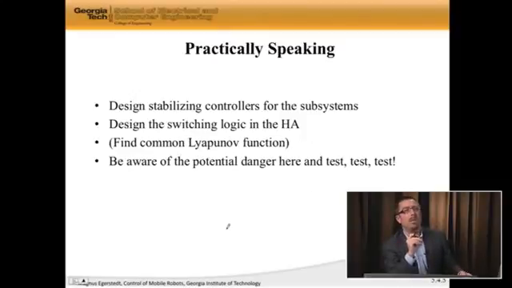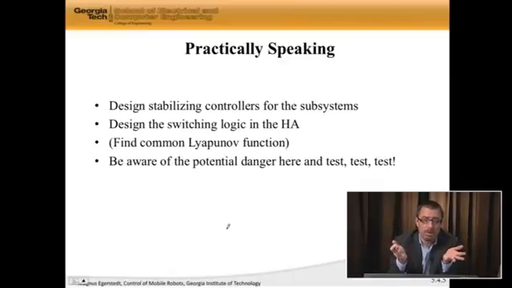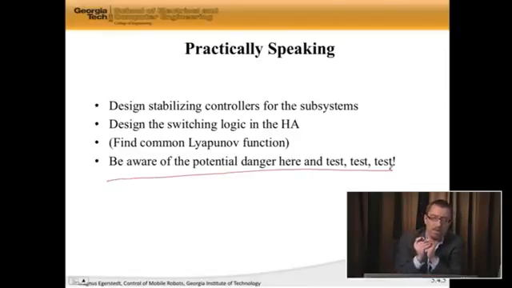Practically speaking, though, what you need to do is the following. First, never design unstable controllers, because then you're going to be in trouble, probably. Right? So design stabilizing controllers for the subsystems. And then we design the switching logic, meaning how are we going to switch between the different modes. And if we're lucky, or we have a lot of free time on our hands, we can try to find these Common-Lyapunov functions. Now, like I said, finding that is really more art than science, in the sense that it's very hard in general to find it.